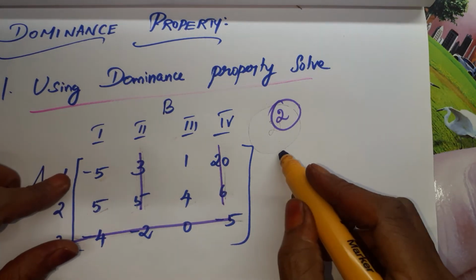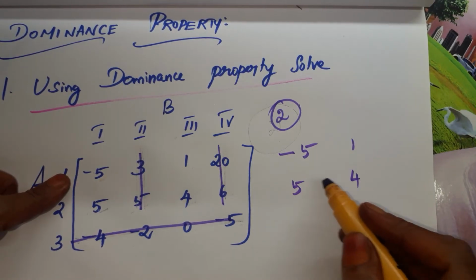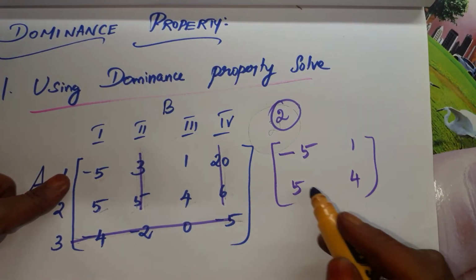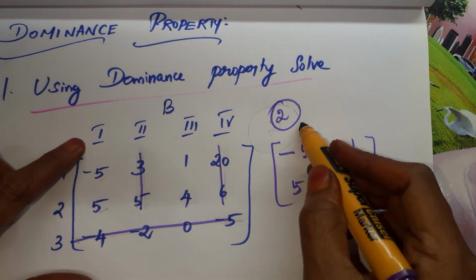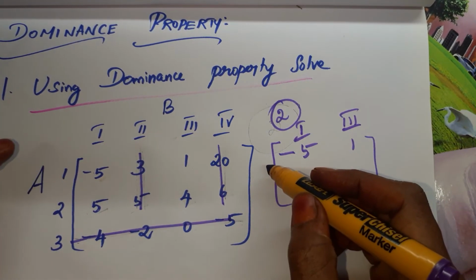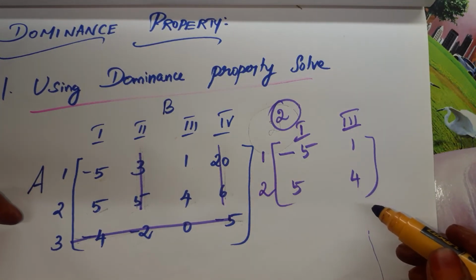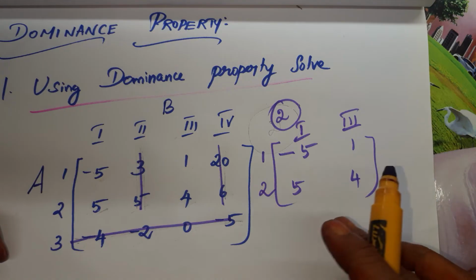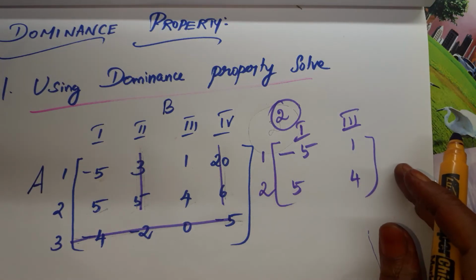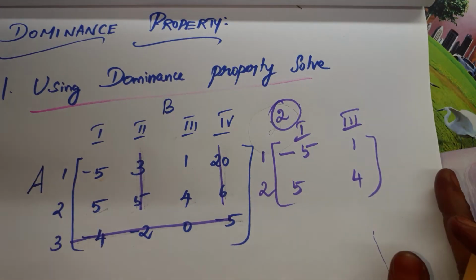Now we are having minus 5, 1, 5, 4. Is it clear how we reduce into a 2 by 2 matrix? This value belongs to 1 and this belongs to number 3. And this one is 1 and 2. So now we have reduced the given matrix to a 2 by 2 matrix. Here we can apply the formula method. So what is the formula we have for P1?